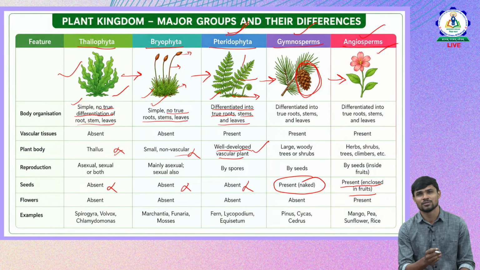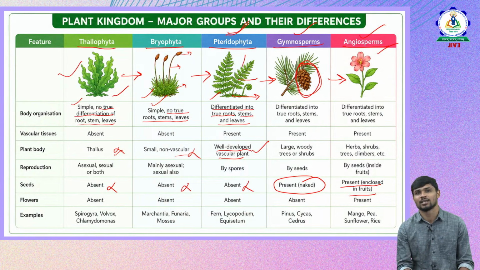So Thallophyta is very simple. Then Bryophyta is also simple, but it has false plant parts, it doesn't have any true plant parts like root, stem, leaves and all. When it comes to Pteridophyta, that is the third one, it is the first one which is advanced, which has vascular bundles for transportation of food and water, and it also has well differentiated plant parts.